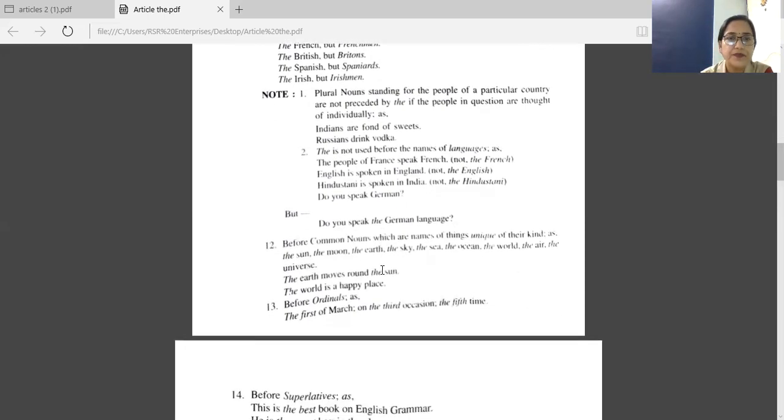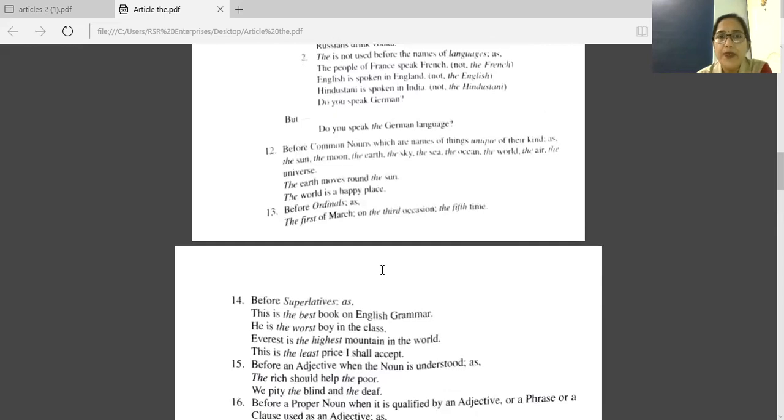Now 12th point. Before common nouns which are names of things unique of their kind, as the sun, the moon, the earth, the sky, the sea, the ocean, the world, the air, the universe. The earth moves around the sun. Sun and earth are unique of their kind, so we have the article the before them. The world is a happy place. So before world, we have the article the.